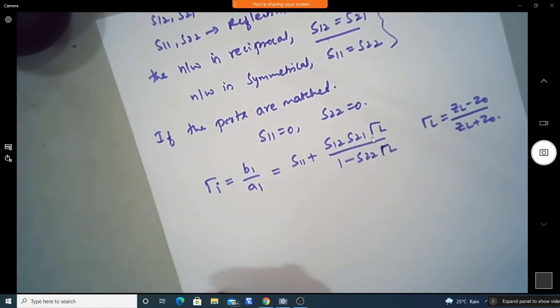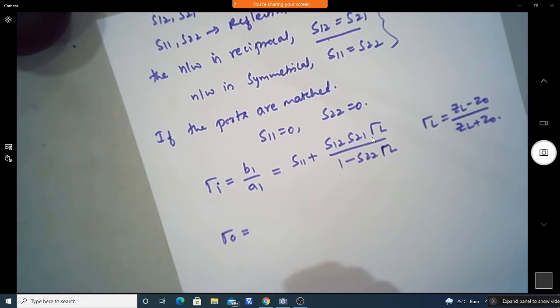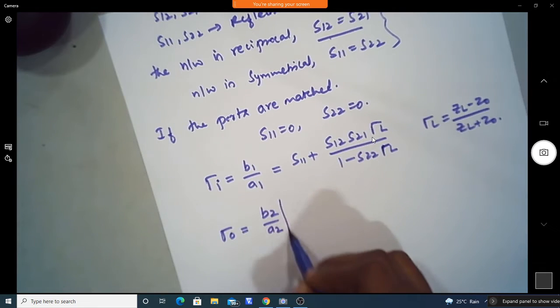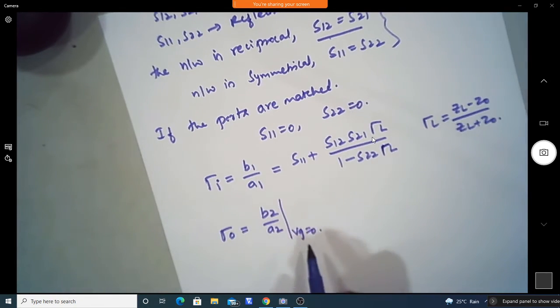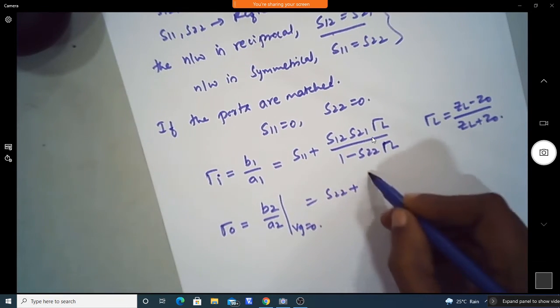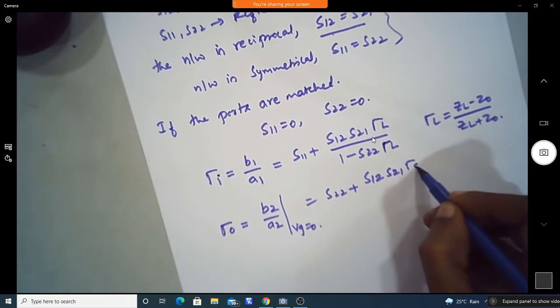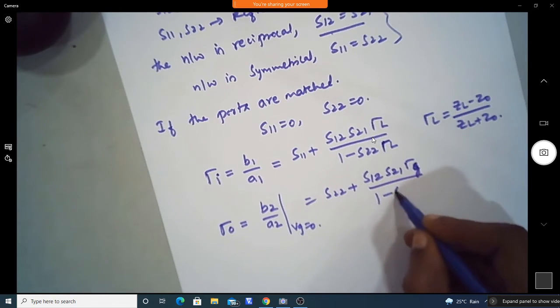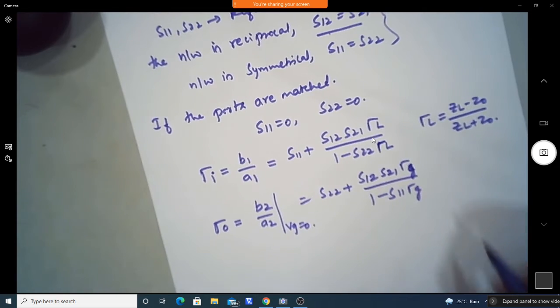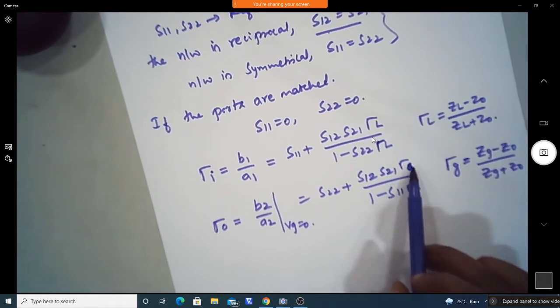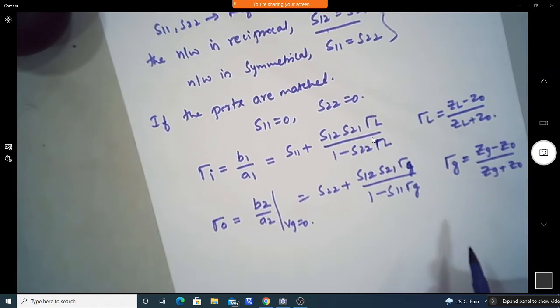So this is the input reflection coefficient, and similarly we can define the output reflection coefficient, which is nothing but B2 by A2. Here the condition is that VG, the generator voltage, should be 0, and we can write this as S22 plus S12 S21 gamma S, or gamma G, we can write either, divided by 1 minus S11 gamma G. This gamma G is called the generator reflection coefficient, that is Zg minus Z0 divided by Zg plus Z0. We can also represent it as gamma S, the source reflection coefficient.